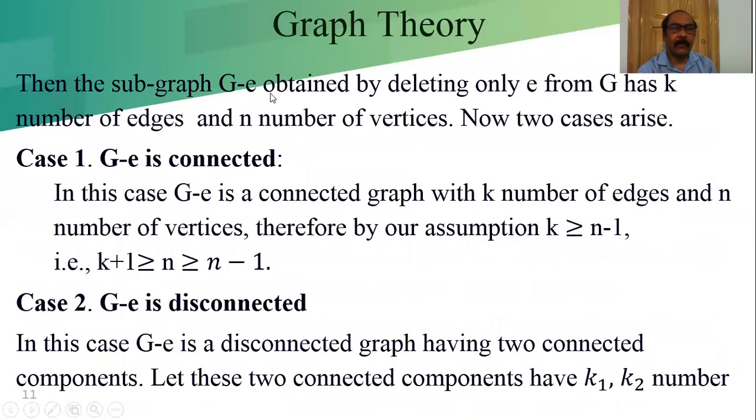Then the subgraph G minus E is obtained by deleting the edge E. As soon as we delete the edge E, from the k plus 1 edges we have, it now reduces to k number of edges. Now it is true for k number of edges.